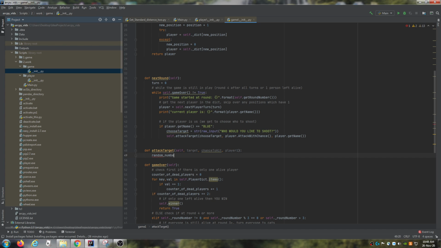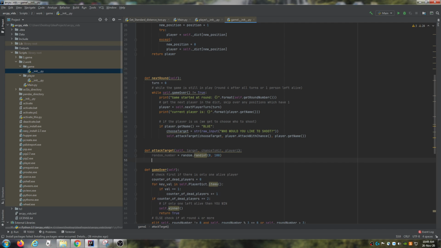So random number is equal to random.randint. I'll need to import random too. Import random, yeah, import that. 0 to 100.